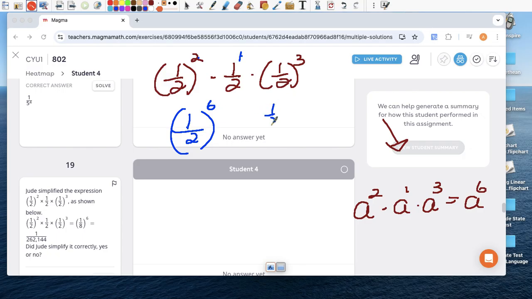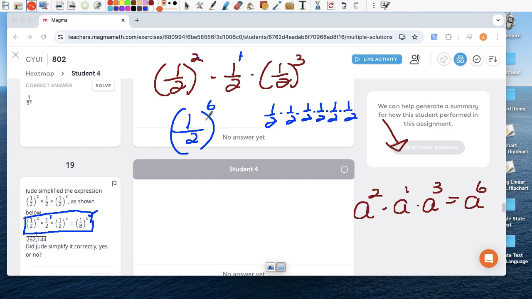What does that mean? It's a half times a half times a half times a half times a half. 1, 2, 3, 4, 5, 6 times. Did this person do it correctly? No, they did not. So see what they did? You're supposed to keep the base, a half, and they actually didn't. They actually multiplied half times half times half, and they got 1 over 8. They added the exponents, 2 plus this invisible 1 plus 3 is 6. So the exponent 6, they got it right, but I don't know why they multiplied half times half.